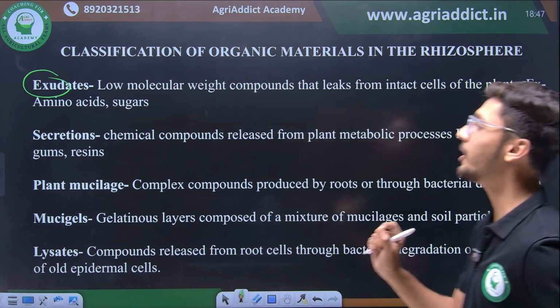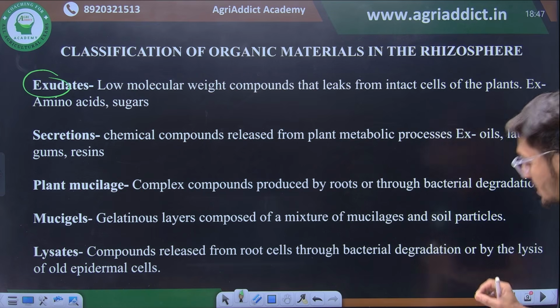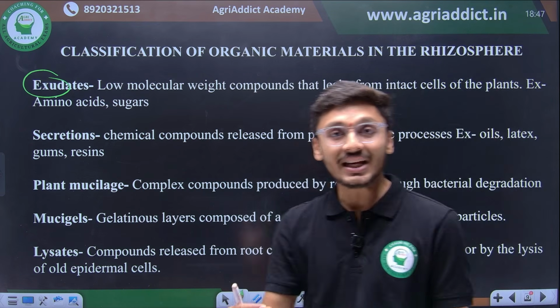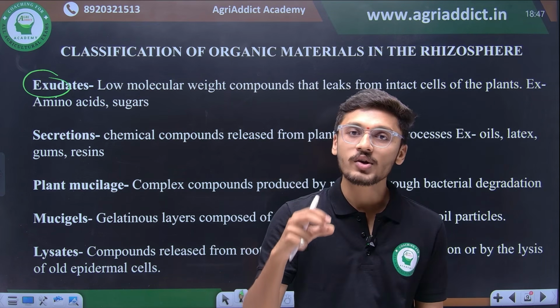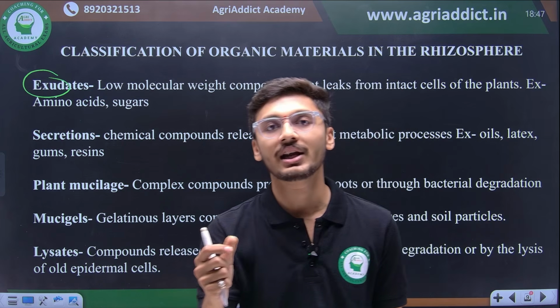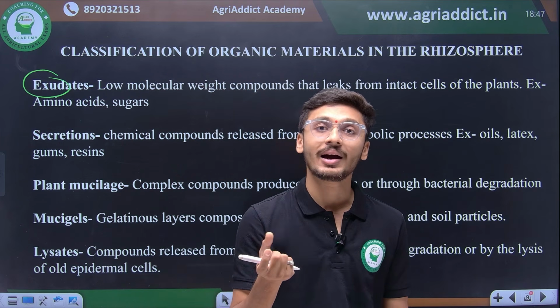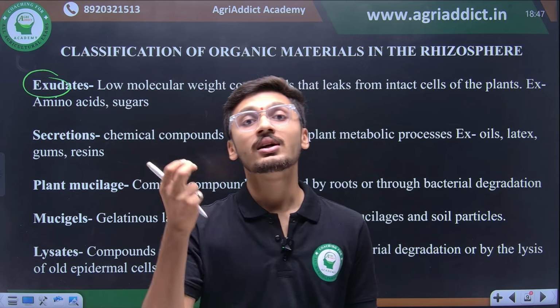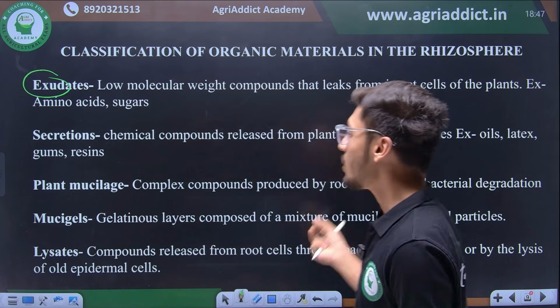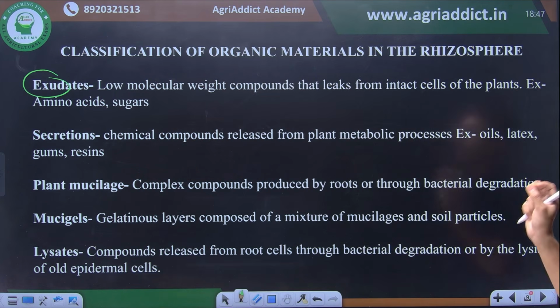Then we have plant mucilages. Plant mucilages are the secretions, है ना, are the chemical compounds formed due to chemical biodegradation. ऐसे chemical compounds which are released due to plant bacterial biodegradation by plants roots, such secretions or complex compounds produced are called plant mucilages. Then there are mucigels.